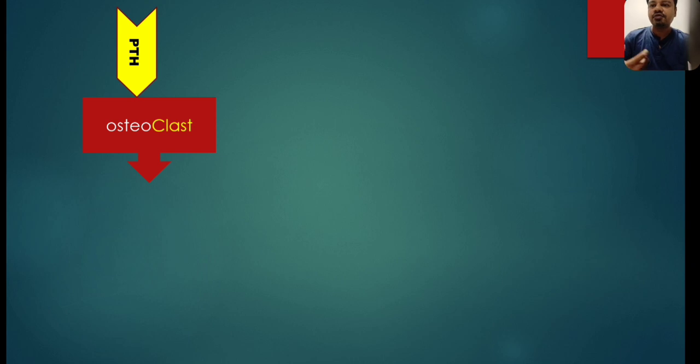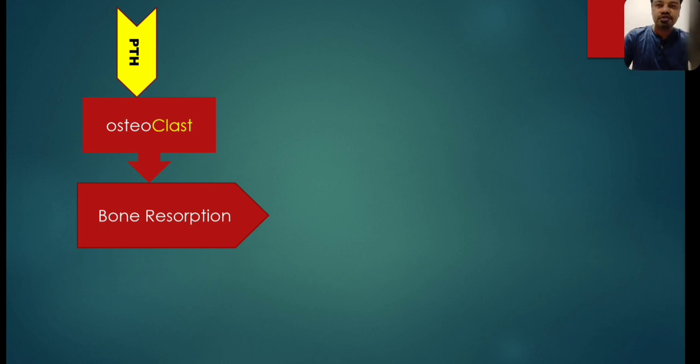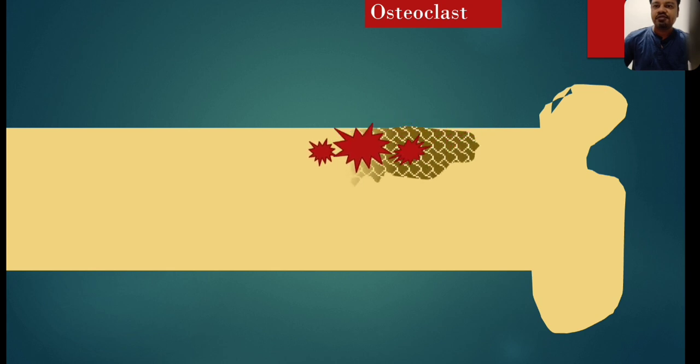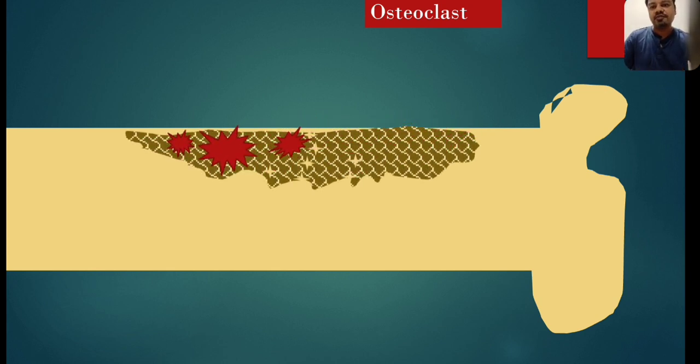Now, how does PTH act? Continuous chronic release of PTH leads to activation of osteoclast, and this leads to continuous bone resorption. So in chronic hyperparathyroidism, there is loss of bone material and easy fracture can occur. So continuous PTH results in bone resorption. Now, this is how it occurs. Osteoclasts are activated, bone resorption occurs, and the bone becomes spongy and easily fracturable. Porous bone occurs, which is known as osteoporosis.